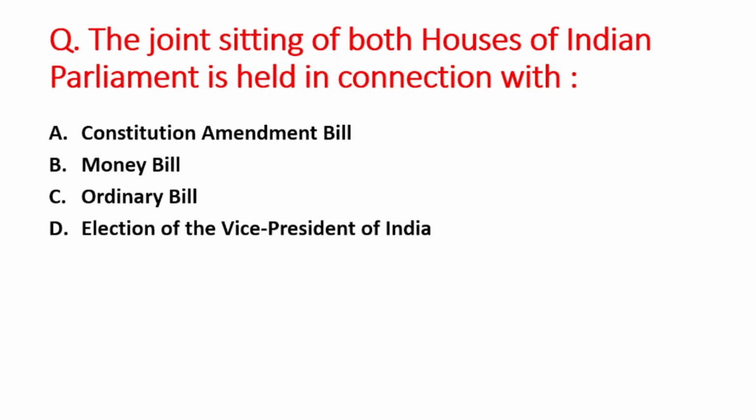Next question is the joint sitting of both the houses of the Indian Parliament is held in connection with A option is Constitutional Amendment Bill, B option is Money Bill, C option is Ordinary Bill, and D option is Election of the Vice President of India. The right answer is option C, that is Ordinary Bill.